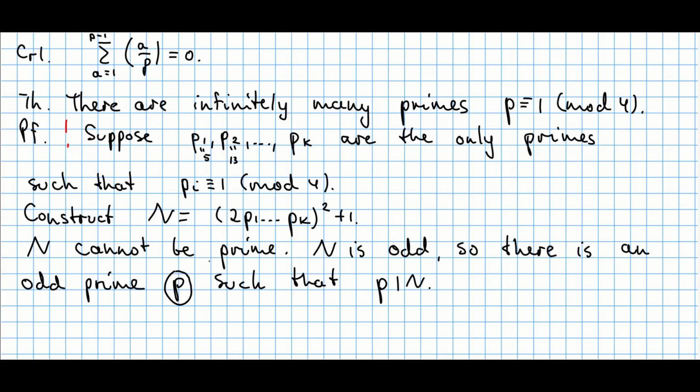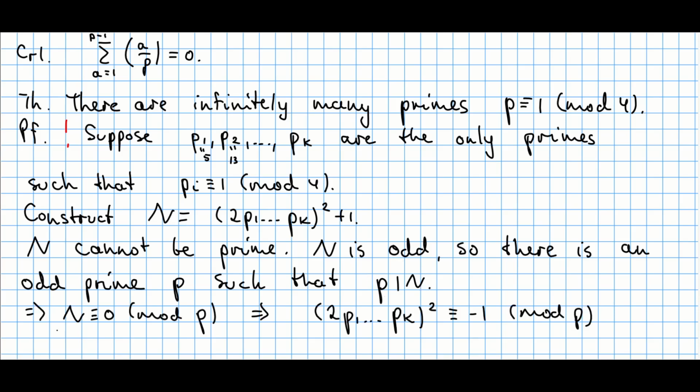Please keep in mind that this p does not necessarily belong to the set of primes congruent to 1 modulo 4. It might be a prime congruent to 3 modulo 4. We still have no idea, but we will see right now. So this implies that capital N is congruent to 0 modulo p. Knowing what N is, we can rewrite this as: 2p1 times pk, the whole thing squared, is going to be negative 1 modulo p, right? So this is just a number, let's call it x. x squared is congruent to negative 1 modulo p.